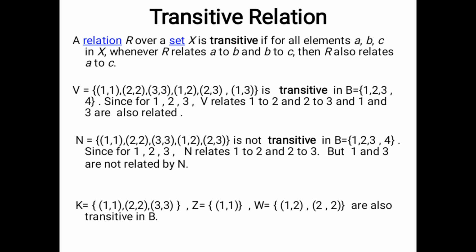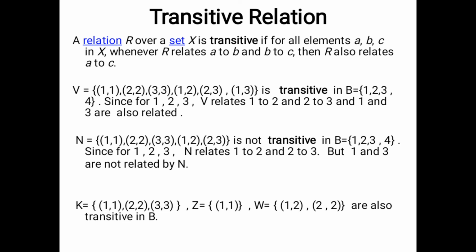For this relation B, we are getting a triplet 1, 2, 3 in the set B, whose first two elements and second two elements are related. 1 and 2 are related, 2 and 3 are related, and 1 and 3 are also related. That is why we are calling this relation B a transitive relation in B.